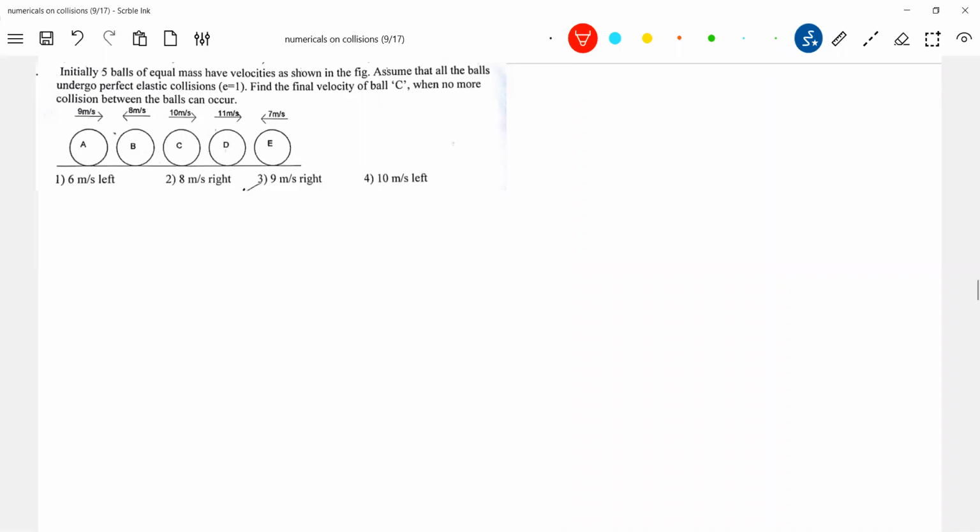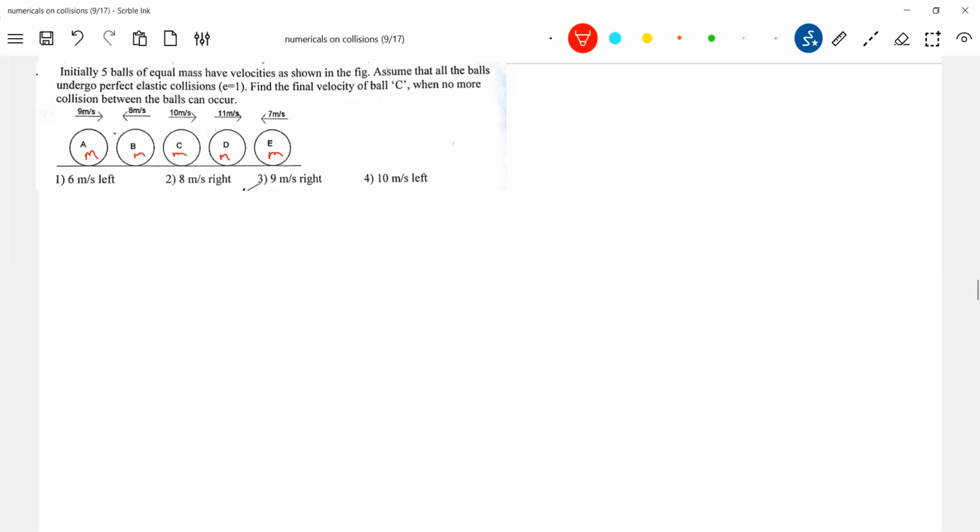All are having the same mass. He is telling initially 5 balls of equal mass. Assume that all balls undergo perfect elastic collision. Find the velocity of ball C when no more collision between the balls can occur.